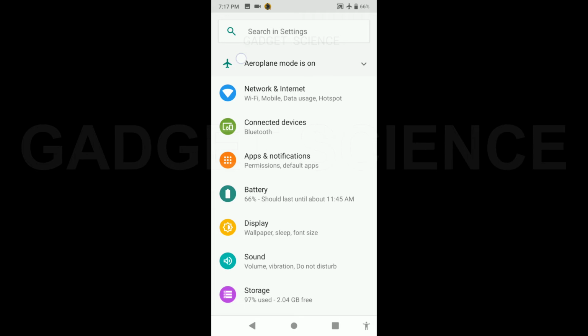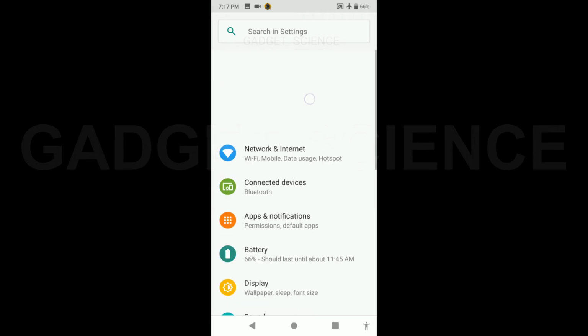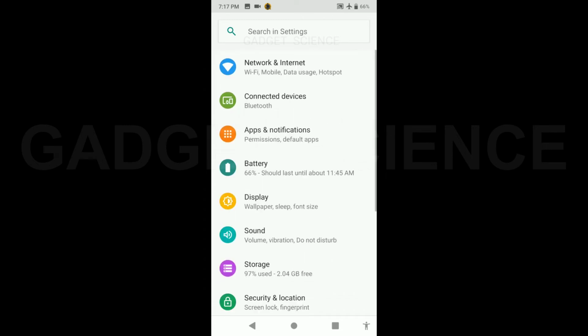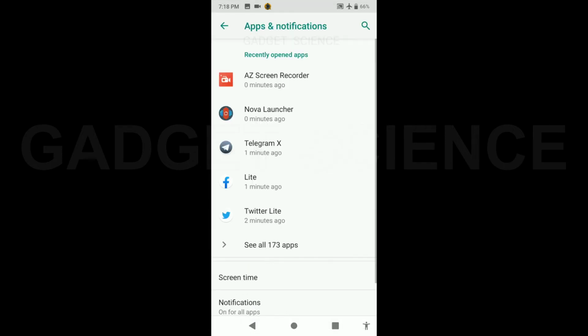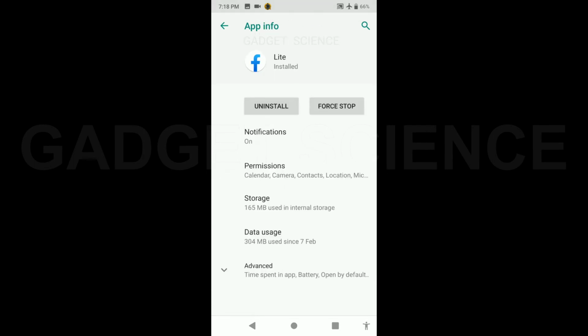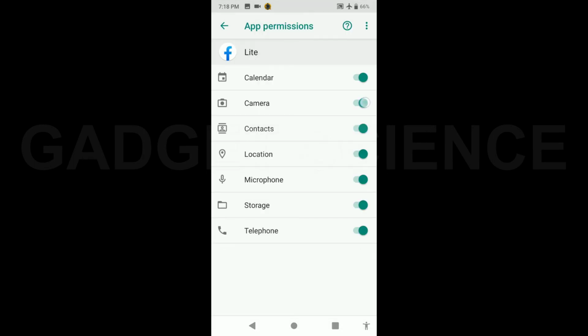So I turned off all these permissions and only turned on the storage permission, because I upload images and videos on Facebook, so that permission is needed. Now you can also turn off all these permissions by just going into the app settings of Facebook and then going to the permission section. The location permission is your choice. I normally turn it off.